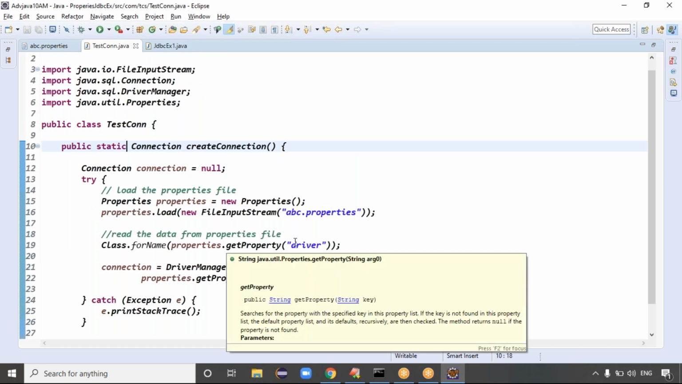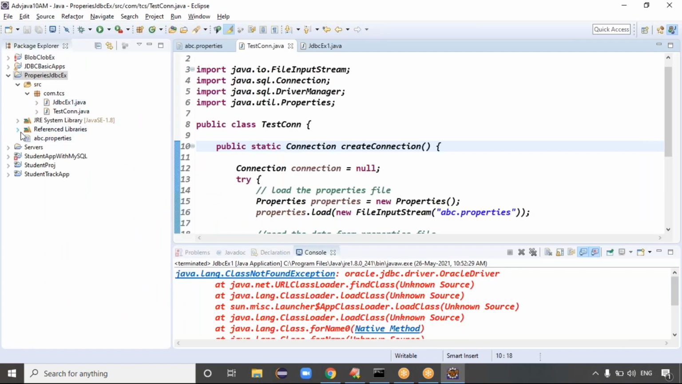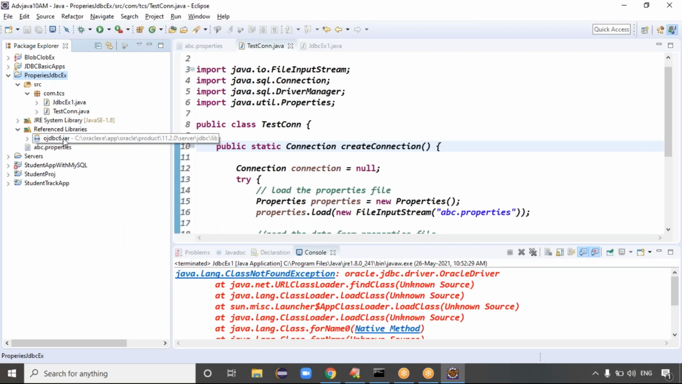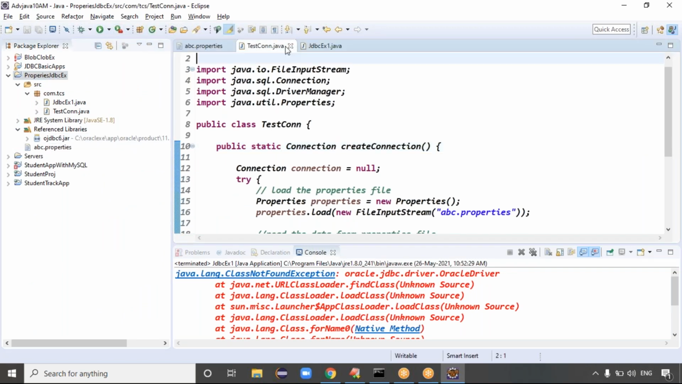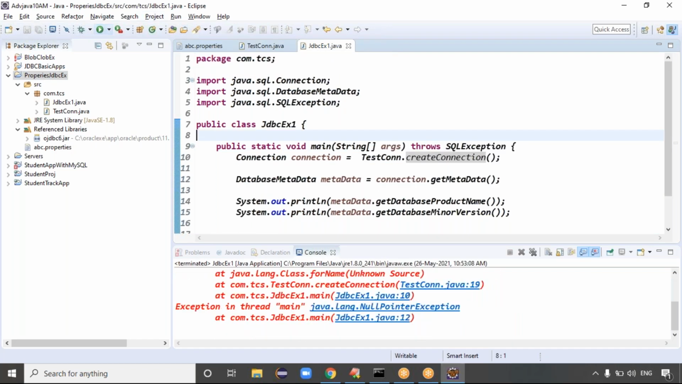Class.forName with the property's get property of driver only, right? We did the build, and the reference libraries, our ojdbc6 jar file, is ready. Then why? Now a NullPointerException. Guys, we got a NullPointerException, which means we are not reading the property file data properly.